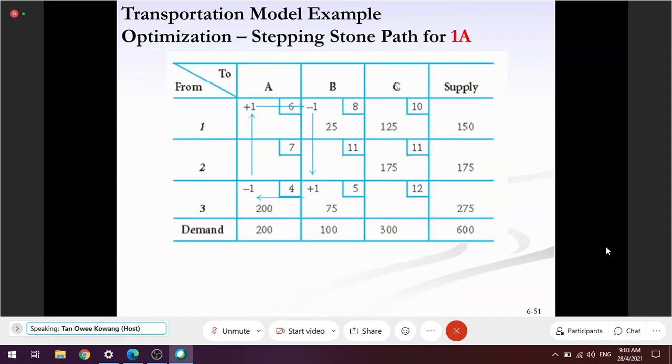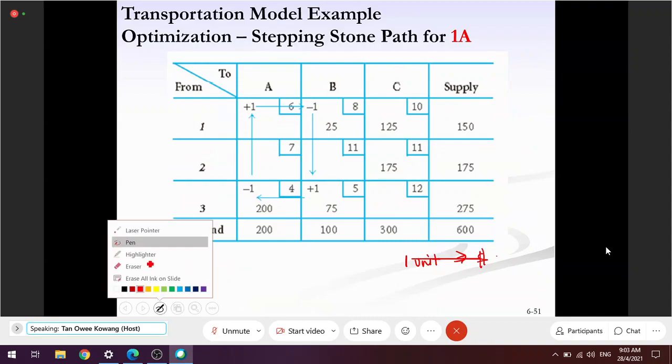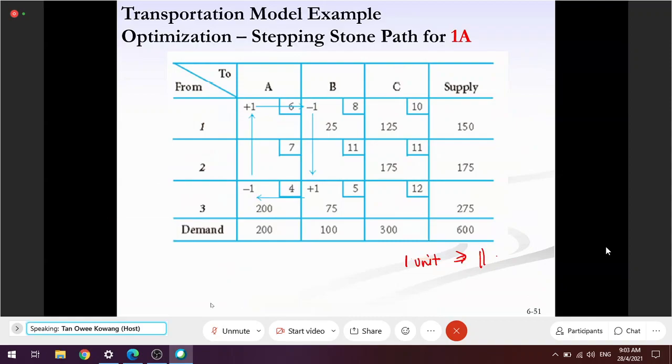So this is 1A. What am I going to do? If I move 1 unit to 1A, the cost will reduce by $1.